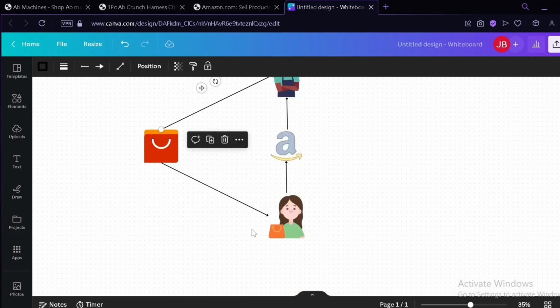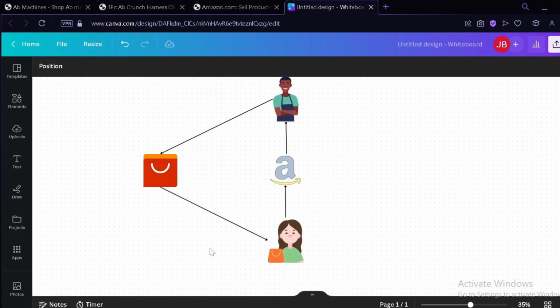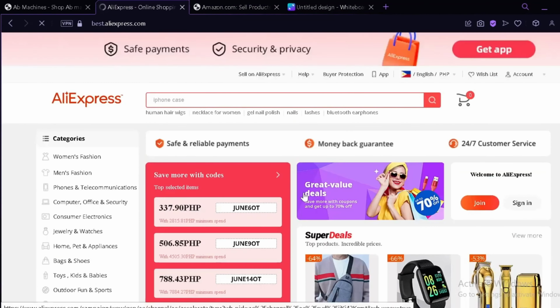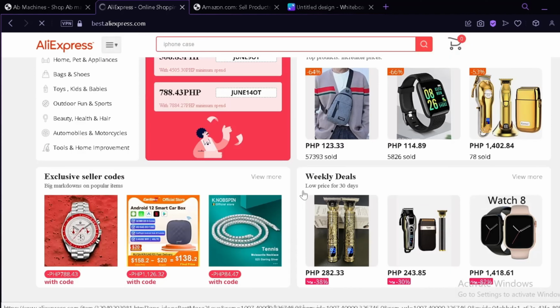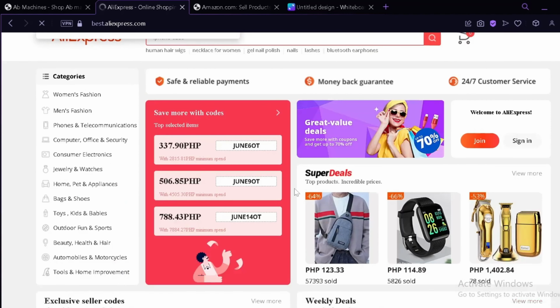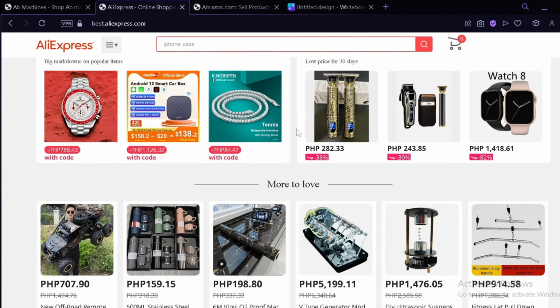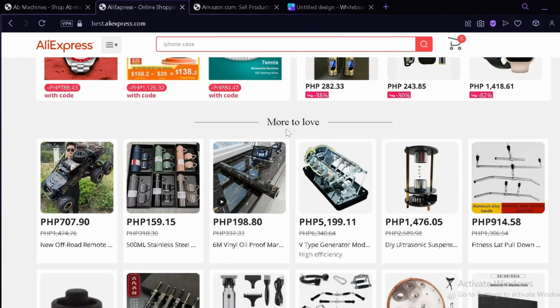And you simply do that with all or any product that you would like. You could go and add as many products as you want, although it takes a lot of work and a lot of puzzle compared to other drop shipping platforms out there. AliExpress and Amazon is more on manual work, and you would have to take your time and give some effort to be able to successfully make an AliExpress and Amazon drop shipping business.